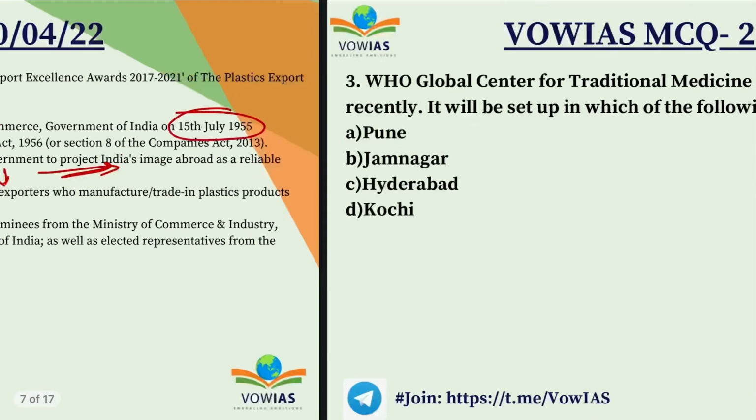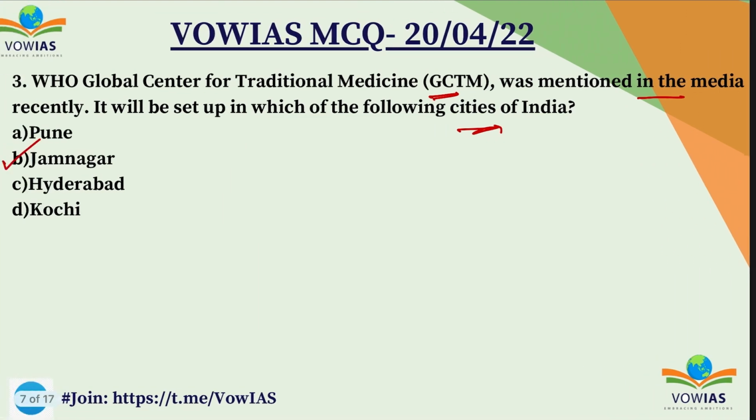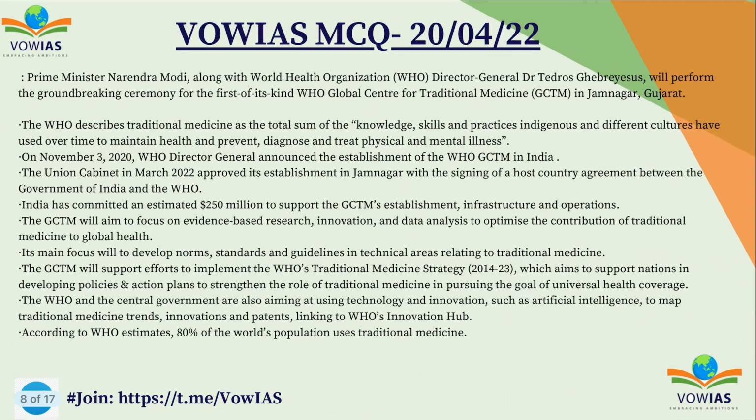Now let's look at the next question, the third question. WHO Global Center for Traditional Medicine was mentioned in the media recently. It was set up with which of the following cities in India? A. Pune, B. Jamnagar, C. Hyderabad, D. Kochi. The correct option is B. Jamnagar. So Prime Minister Modi, along with WHO Director General Dr.